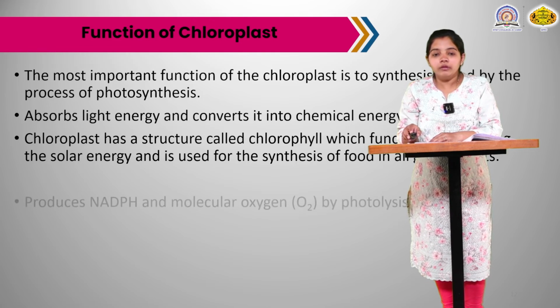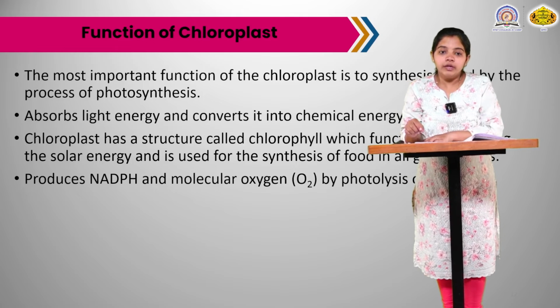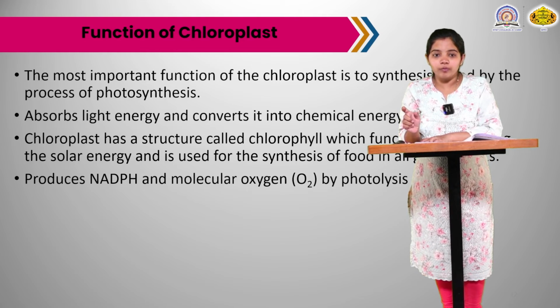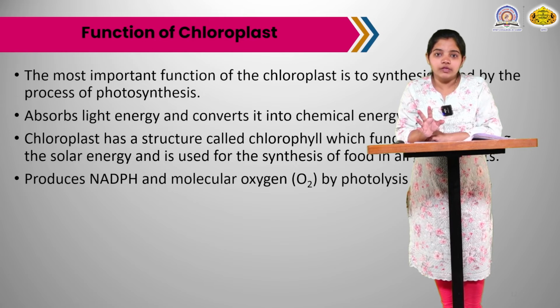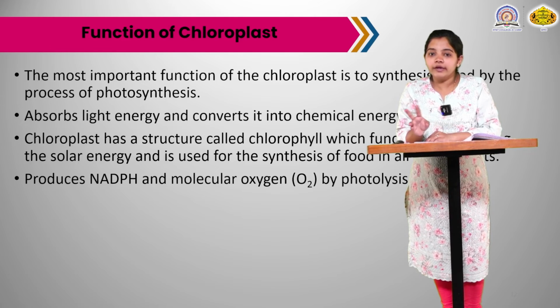In the grana of the chloroplast, the light reaction of photosynthesis takes place. Photosynthesis contains two reactions, the dark reaction and the light reaction. In the grana the light reaction takes place, and in the stroma the dark reaction takes place. In the light reaction there is photosystem 2 and the cytochrome b6f complex, which are present in the grana.